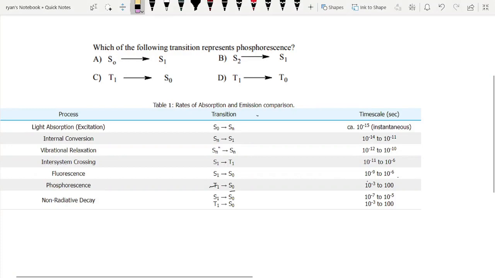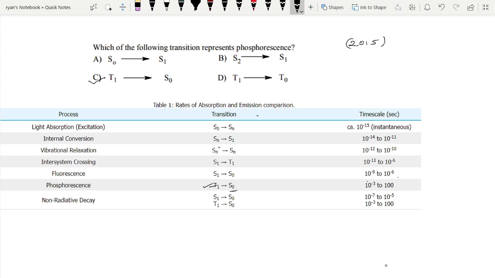This question had been asked in the 2015 Kerala SET Examination. Here the question is, which of the following transitions represents phosphorescence? The table given below compares the emission and absorption rate of fluorescence and phosphorescence. Here the rate of photon absorption is very rapid. From this table we can make out that phosphorescence is triplet to singlet in the ground state. Therefore, according to this table, option C is correct.